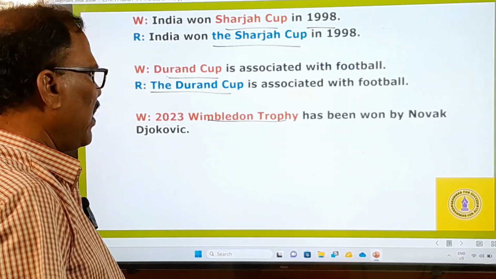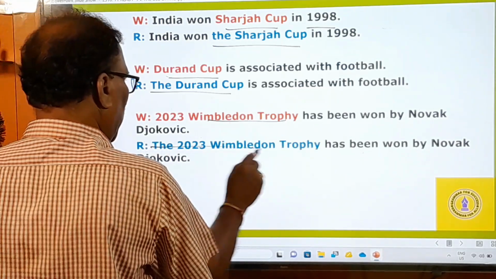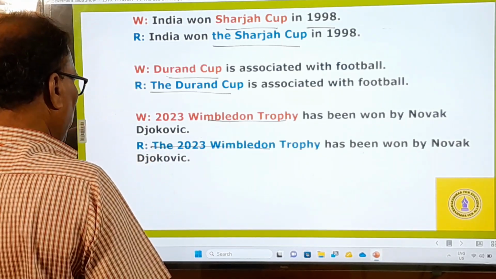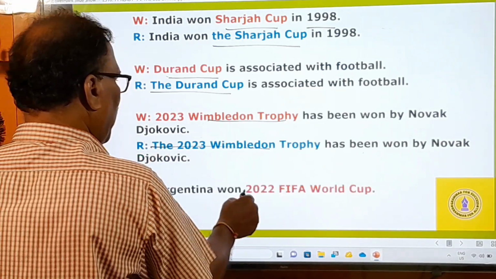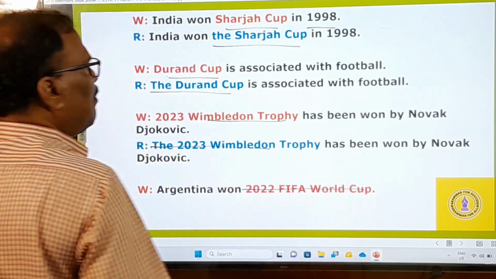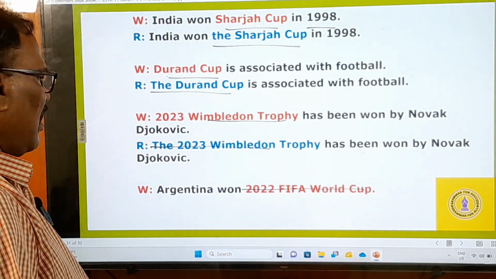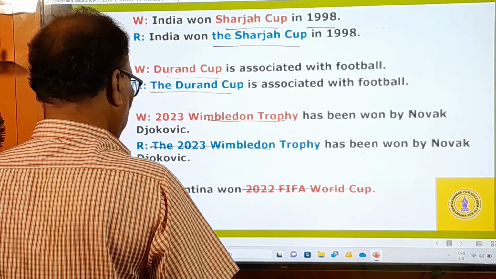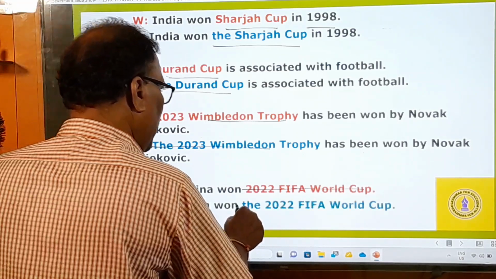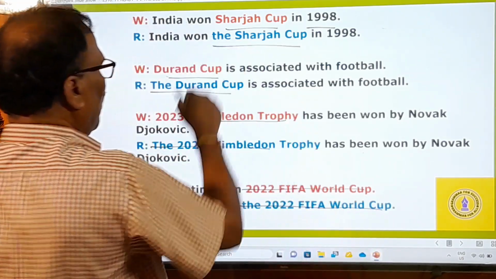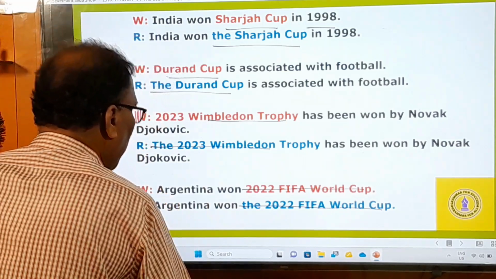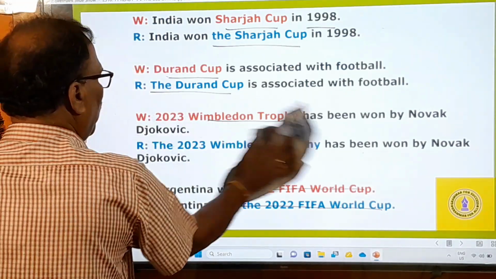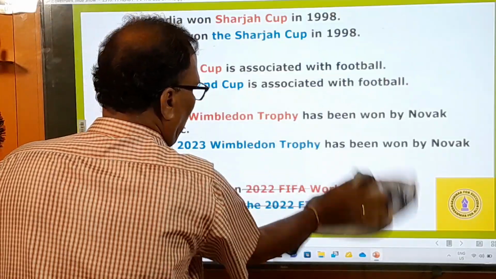And the last example: Argentina won the 2022 FIFA World Cup, the football cup. In this way, before the names of trophies and cups, we must use the definite article.